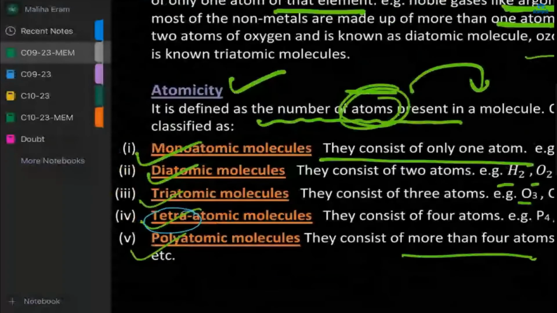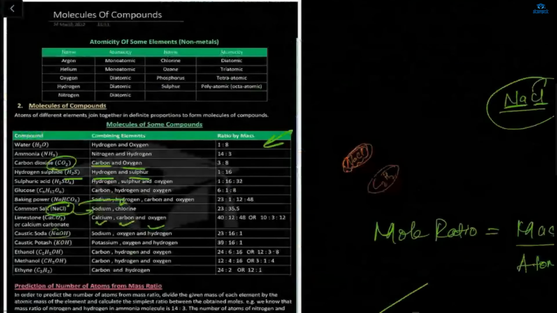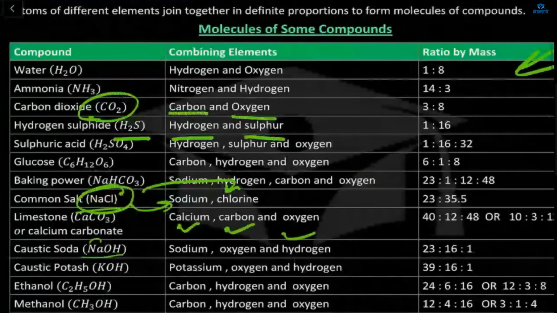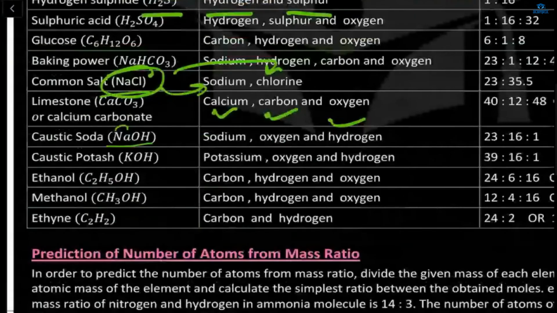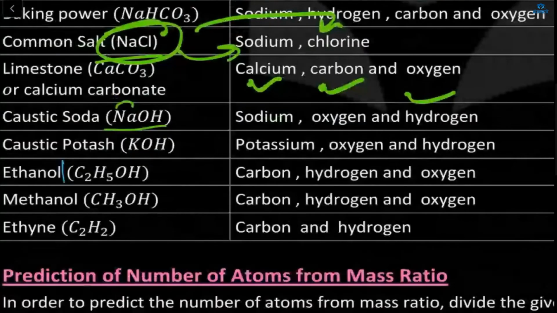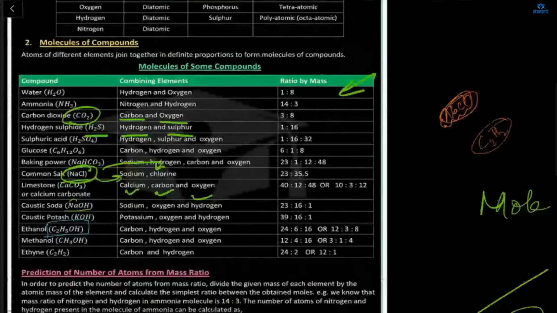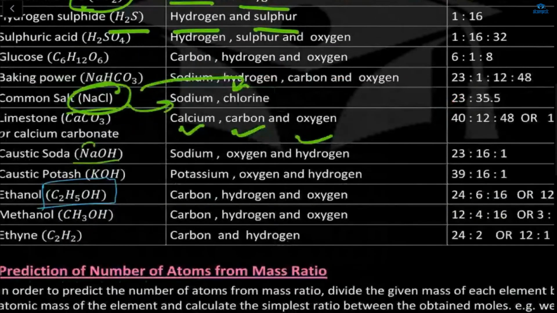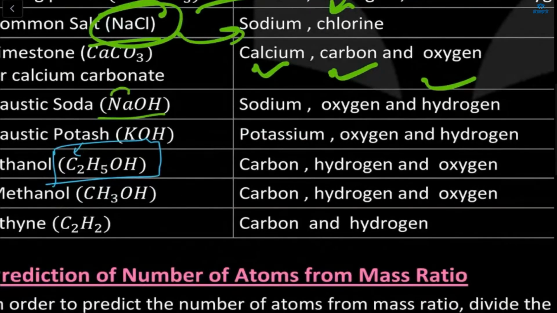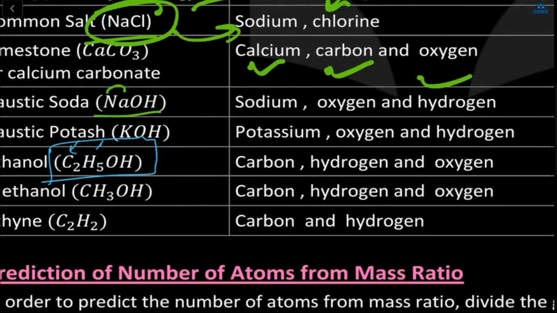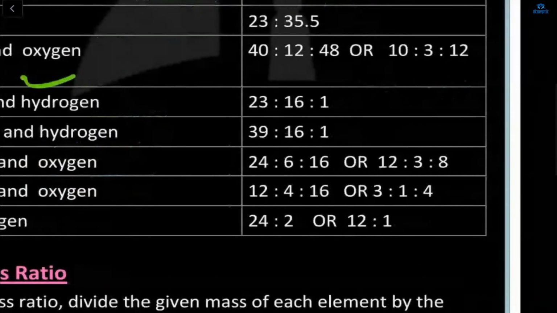Next topic is about molecules and compounds. If we take this example, C2H5OH, how many combining elements are there in total? Carbon, hydrogen and oxygen, that's it. And what is the ratio of these? 12 is to 3 is to 8.